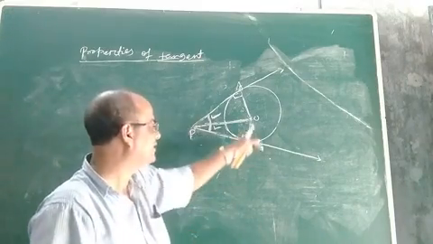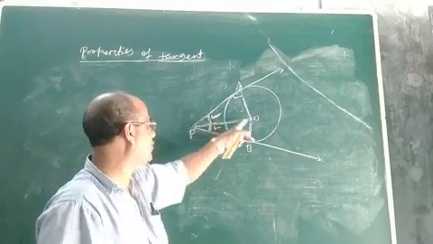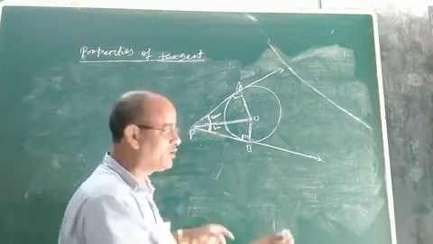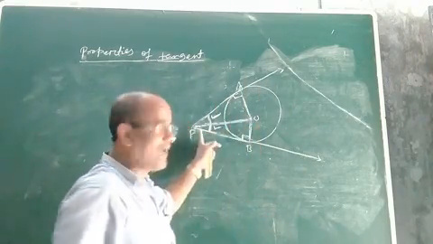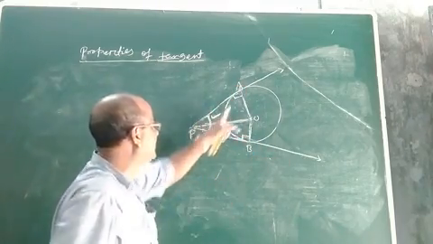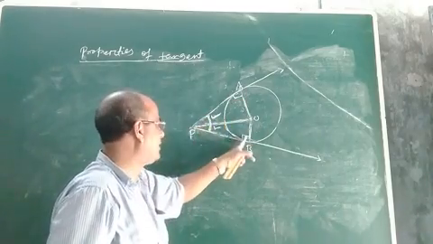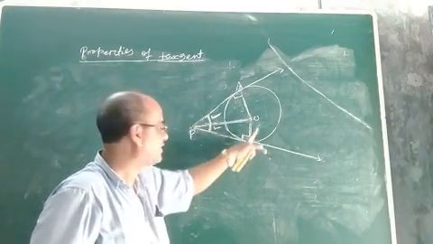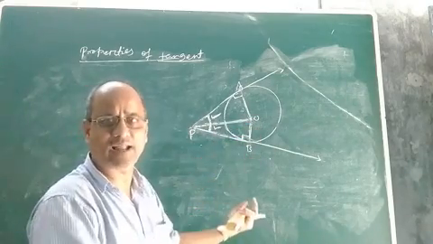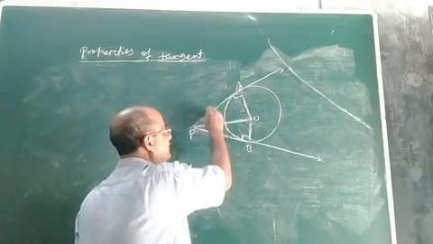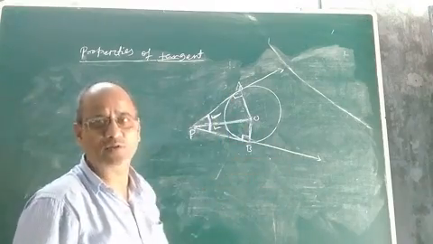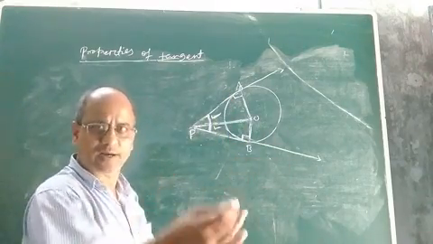Or you can also say that, sir, if angle OPA and angle OPB are equal, then we can conclude that the center of the circle lies on the bisector of the angle between PA and PB. See, angle APB is the angle between the two tangents. Now if we can prove that this angle equals this angle, that means the center of the circle lies on the bisector of angle APB, which is the angle between the two tangents. Okay, so let us prove it.